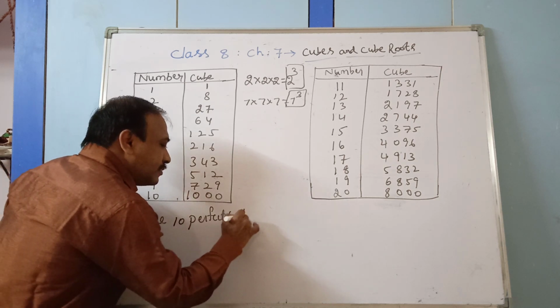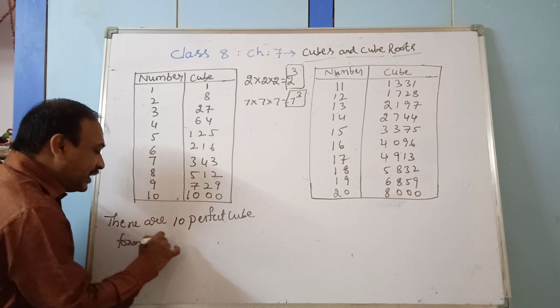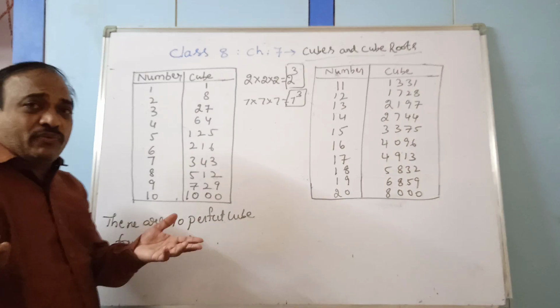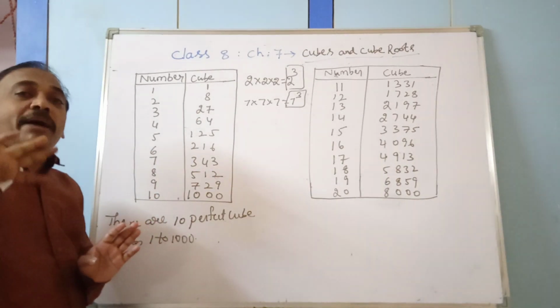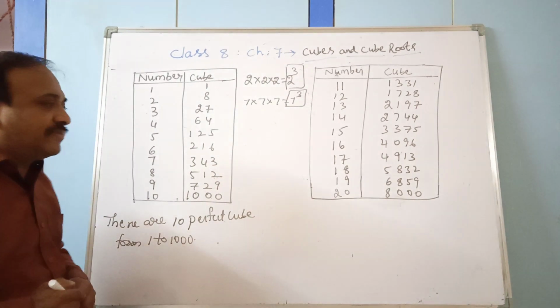Perfect cubes from 1 to 1000. You see, perfect cube means what? It is a number which we can express as a product of 3 equal factors.